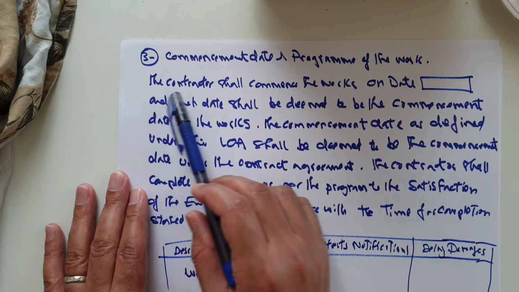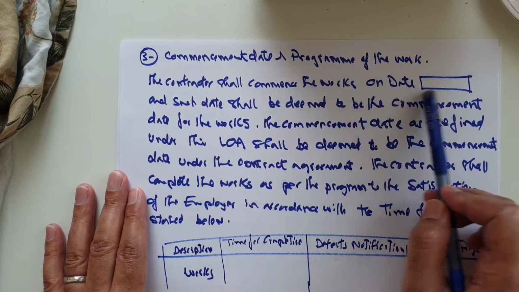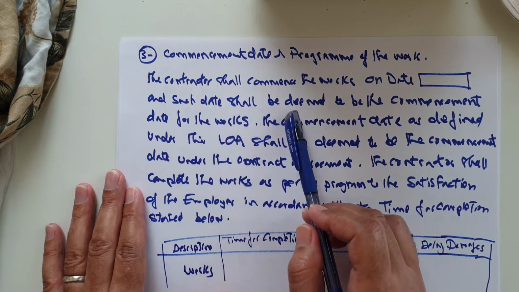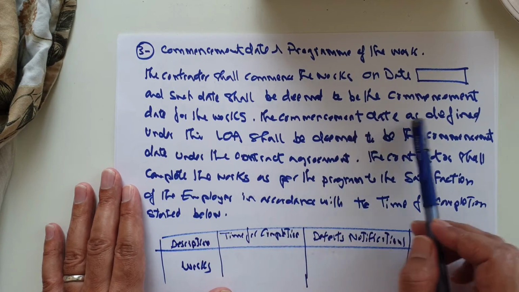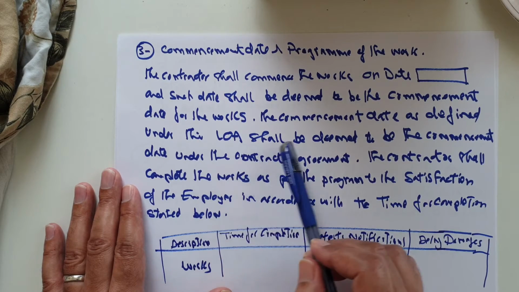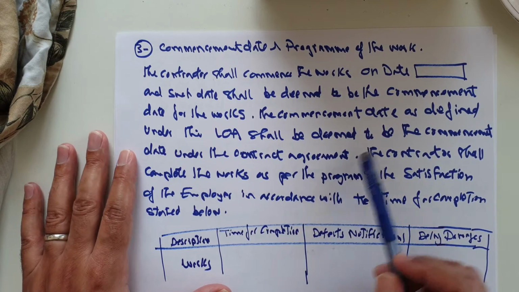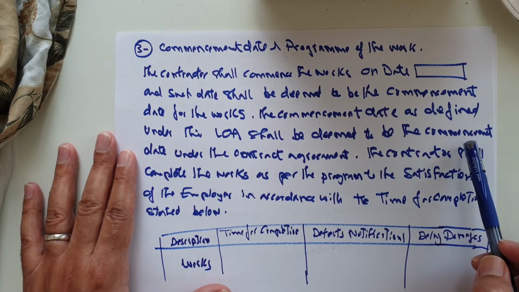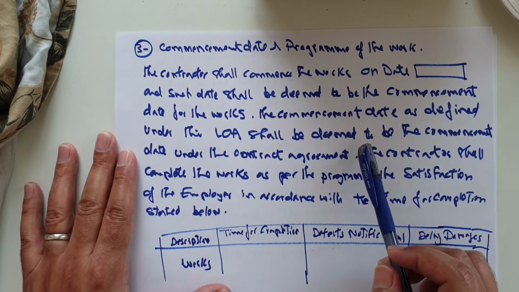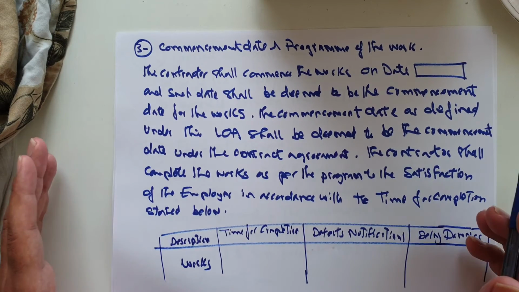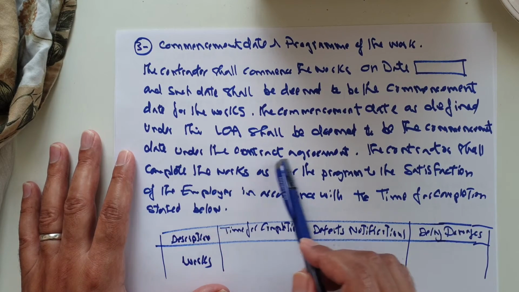So here it's mentioned the contractor shall commence the work on a date, and we will mention here the commencement date, and such date shall be deemed to be the commencement date of the work. The commencement date as defined under this LOA shall be deemed to be the commencement date under the contract agreement. In this project, the letter of award date is the commencement date for the total project. Like I said and explained, it depends on the agreement under the contract agreement.